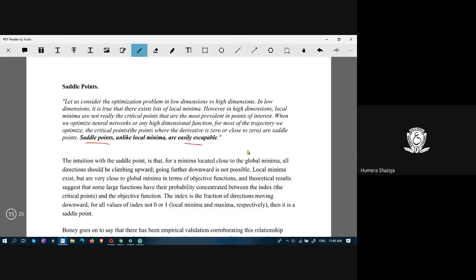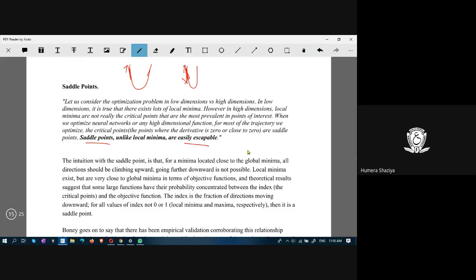Saddle points are easily escapable. Why are they easily escapable? Because once the model starts going up, the model will get to know because of the backpropagation algorithm and gradient descent, these optimizers, where the slope is. Here, going down will give you the slope.